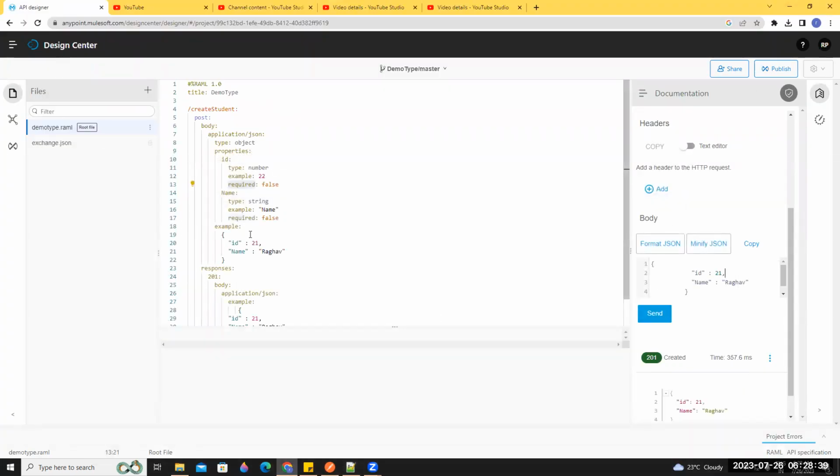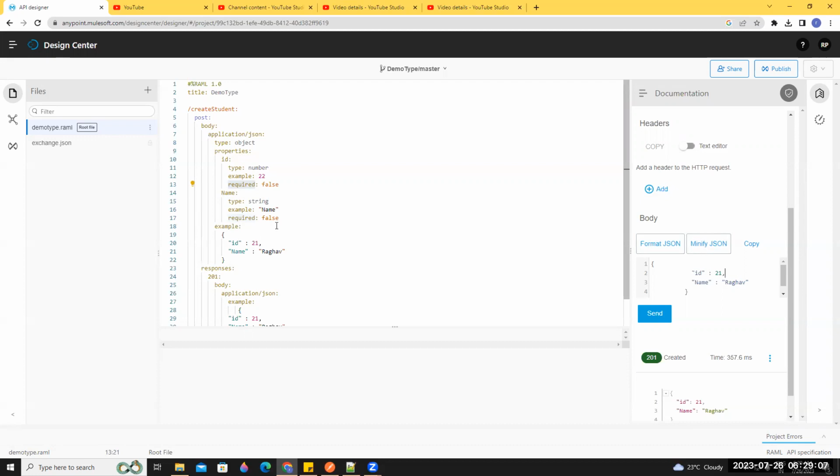Because this is our integration. Whenever it is integration related, we are getting the input from the source system, and we define based on the source requirement. We just define the object and pass the values through.